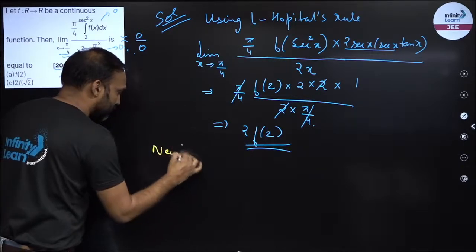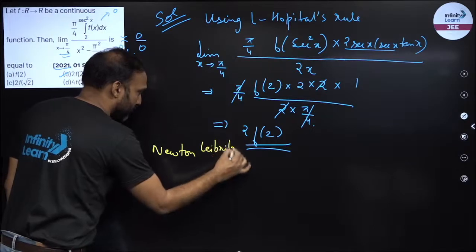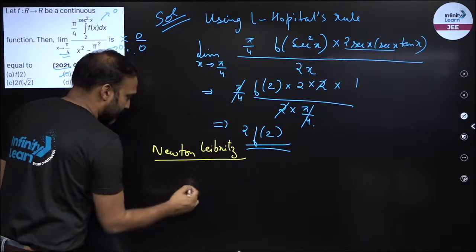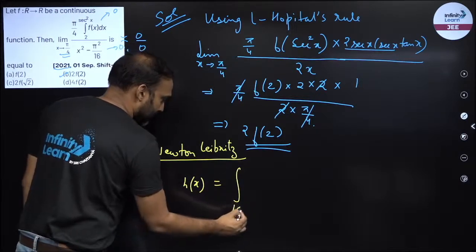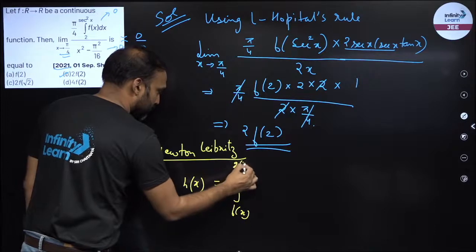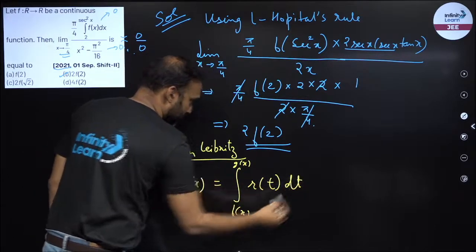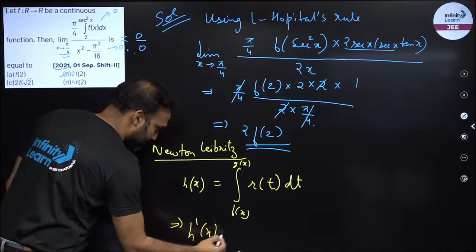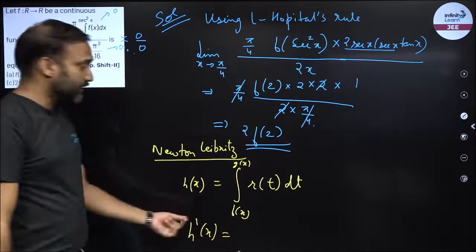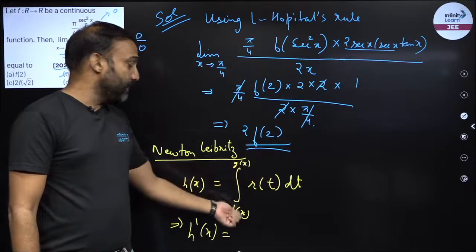So this is called the Newton-Leibniz rule. It says if your h of x is some integral, let's say f(x) to g(x) of r(t) dt, then I have to find out h dash x. Now first try to understand this. If I integrate this, I will get an expression in terms of t, but the limits are in x.